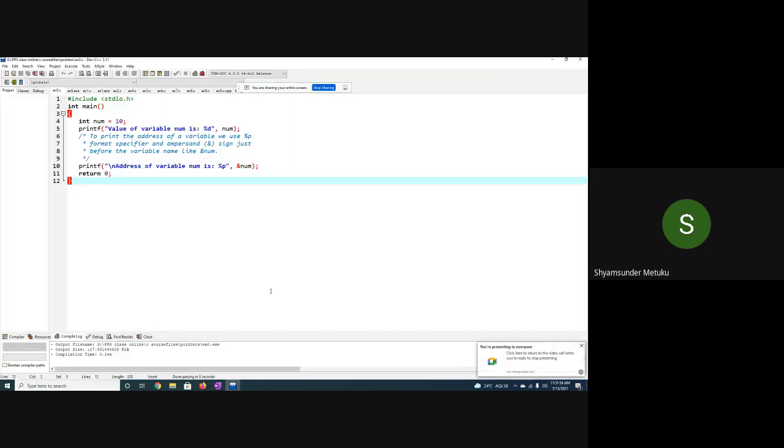Fine. So far all the programs we have written, executed and verified, no program has tried to print the address of a variable. So we start with address first. Once you know what exactly an address is, then pointers will be meaningful.